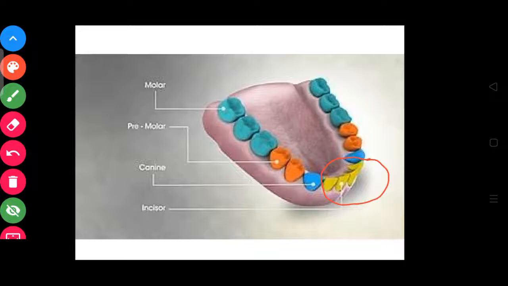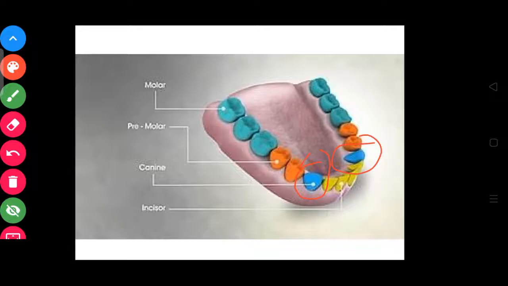On the other jaw also there are 4 incisors. Then the next one is the canine. There are canines like this. See, there are 2 canines on each side. Those canines are sharp teeth and they are used to tear food.